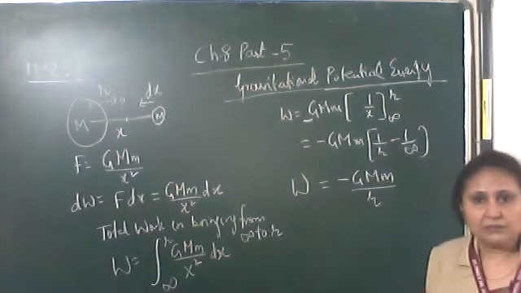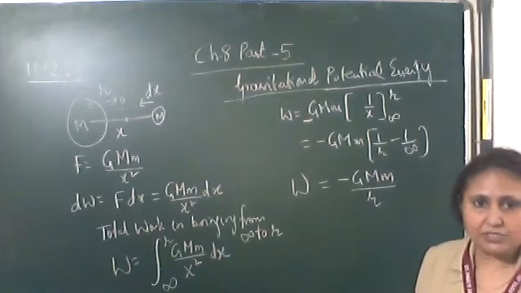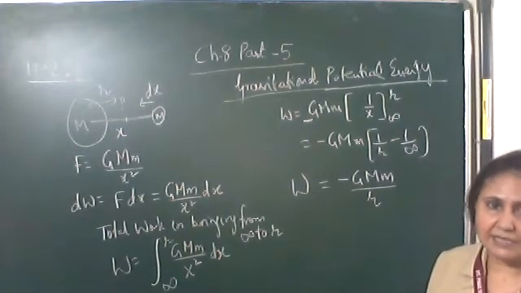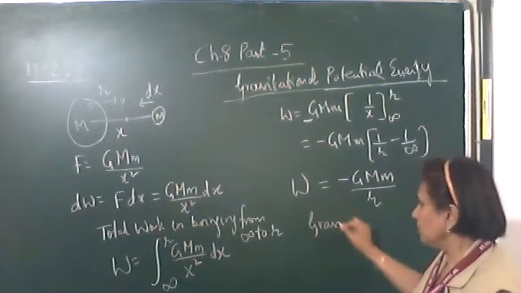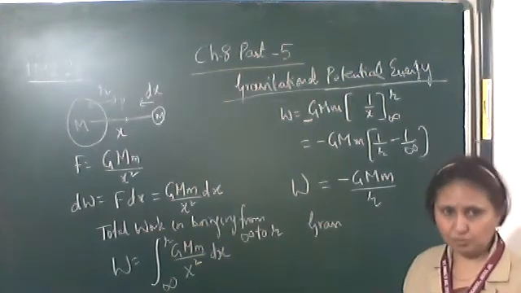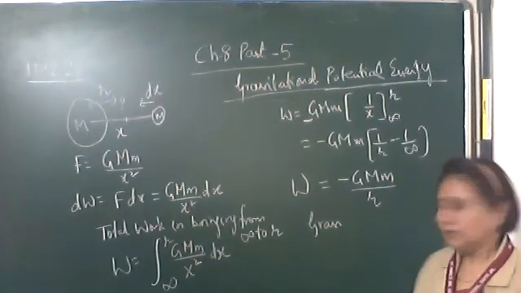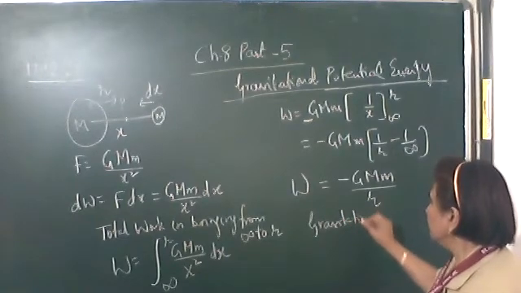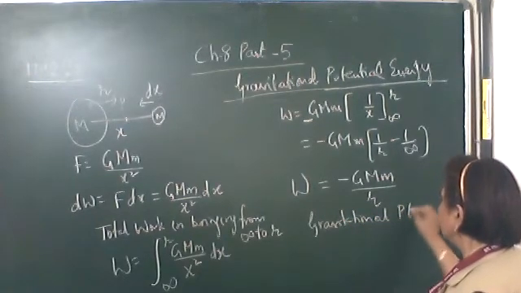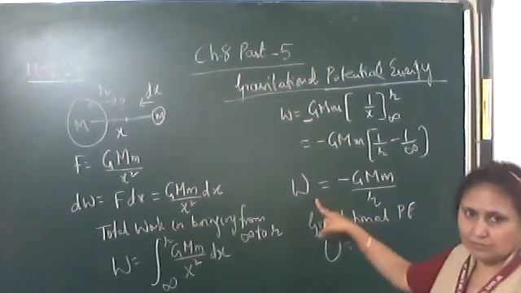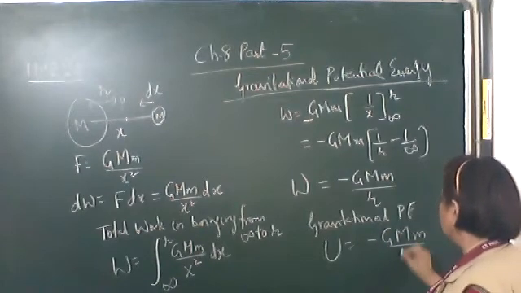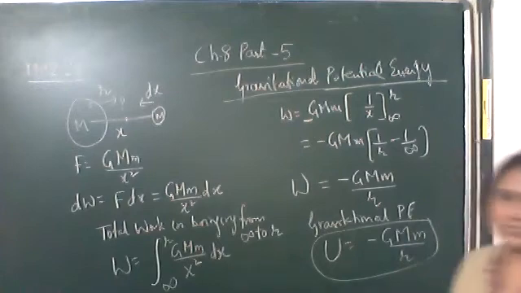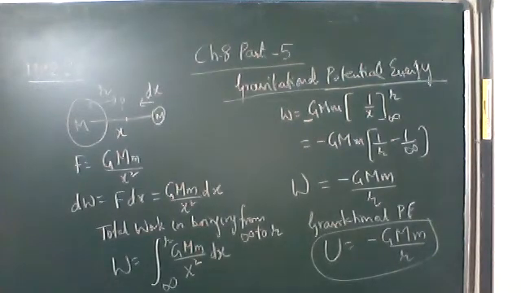This work done is stored in the form of potential energy, and this potential energy we call the gravitational potential energy. Generally we represent it by capital U. Gravitational potential energy is the amount of work done, which is equal to minus G M m upon R. This is the expression for the gravitational potential energy. Hurry up, note it down, then we'll discuss this result.